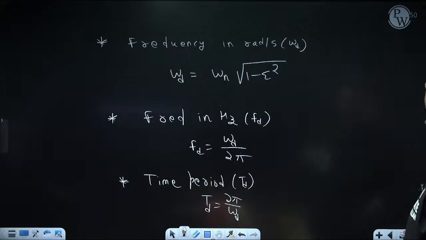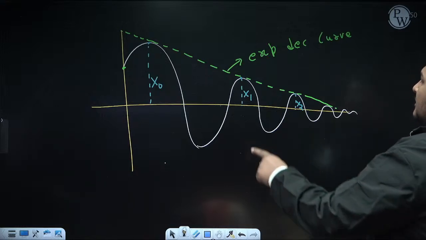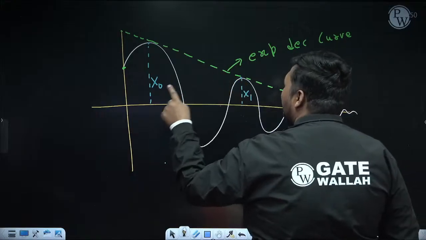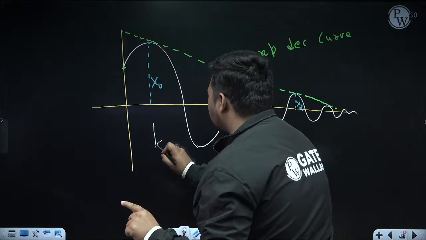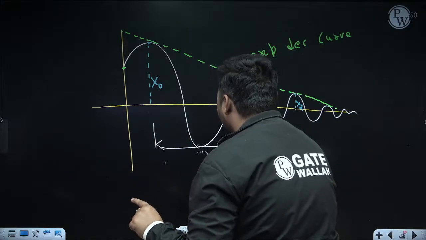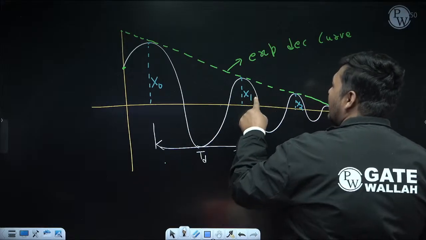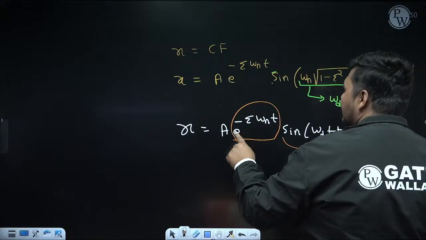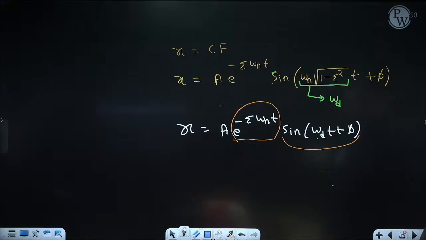Yes. The next question which can come: in free damped vibration, if it is under damping, it will take the displacement amplitude of two consecutive cycles. So if it takes the amplitude of two consecutive cycles, can I say the time gap between them will be one time period? So after one time period you are getting displacement lesser. Reason? After one time period, we are getting the displacement lesser due to the presence of this term. So what will happen now?